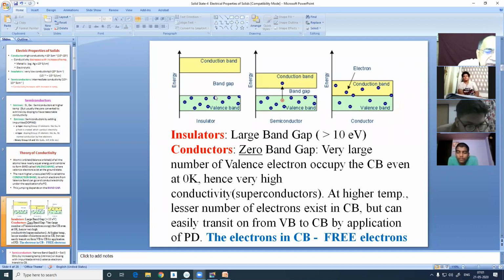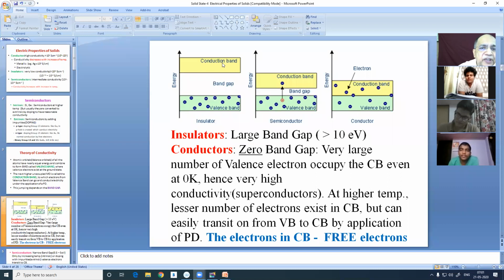So the energy band gap is so high, it is greater than 10 electron volt per electron. So it is not possible for the valence band electrons to jump into the conduction band. Unless the electrons come to the conduction band, it cannot conduct electricity. Electrons have to come to the conduction band, then only it will respond to a PD. What is PD?